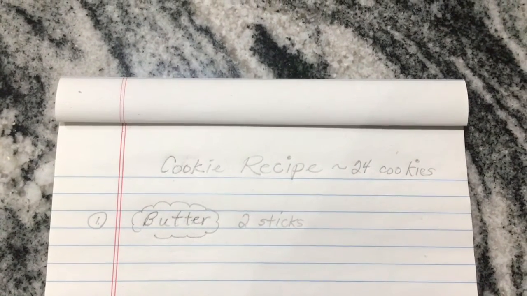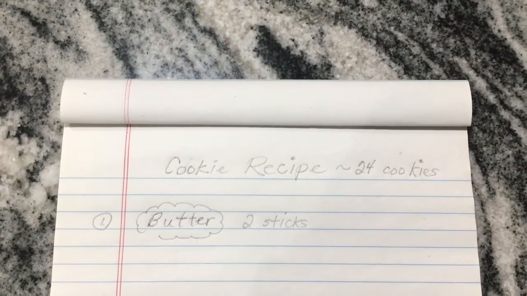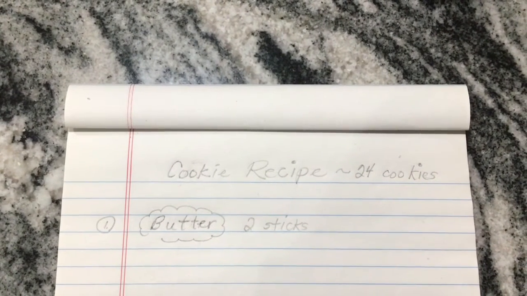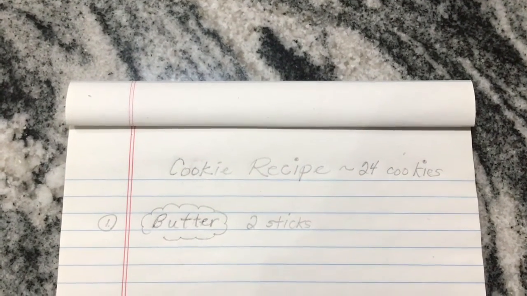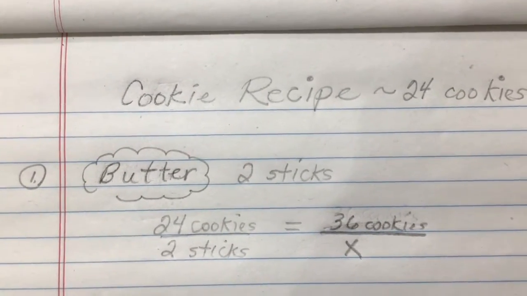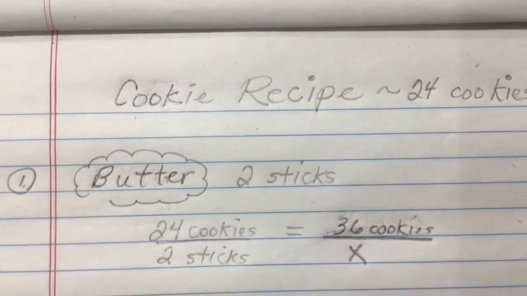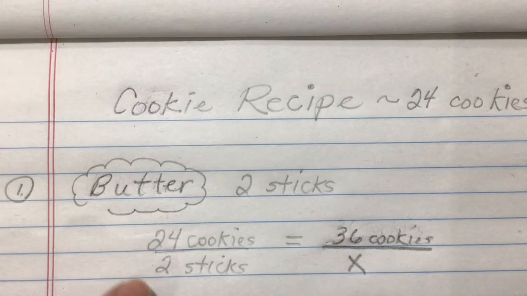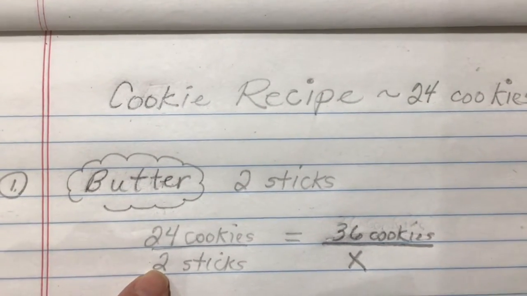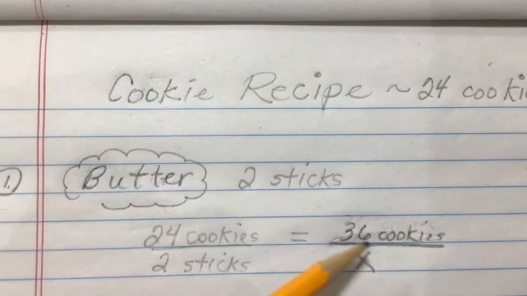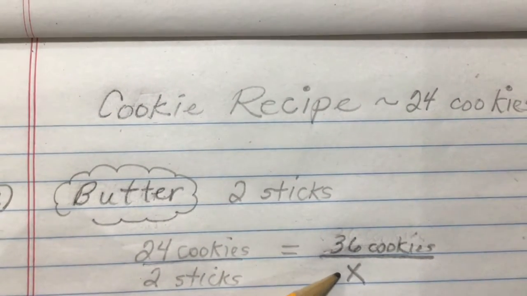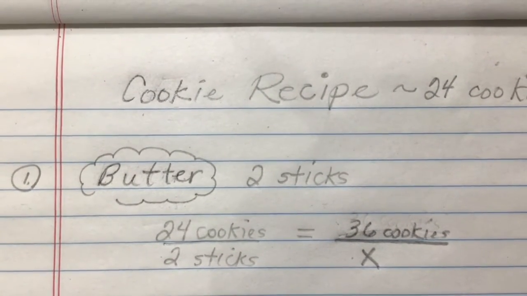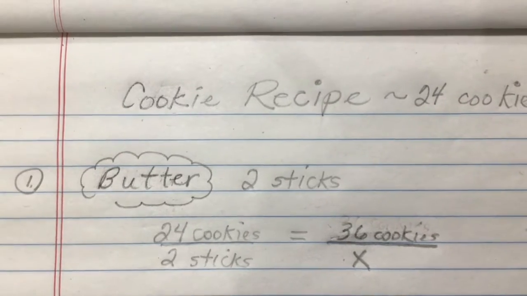So typically, to make 24 cookies, I'll need 2 sticks of butter or 1 cup. If I'm looking to make 36 cookies, how much butter do I need? So you can see I set up a proportion to see how much butter I would need. I have 24 cookies goes with 2 sticks of butter, and 36 cookies would need X amount of butter. And what's the best way to solve a proportion? Cross multiply, you got it.